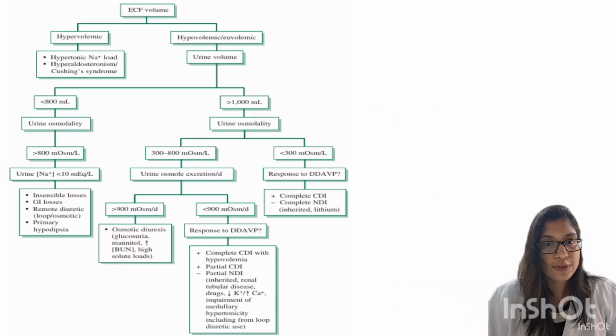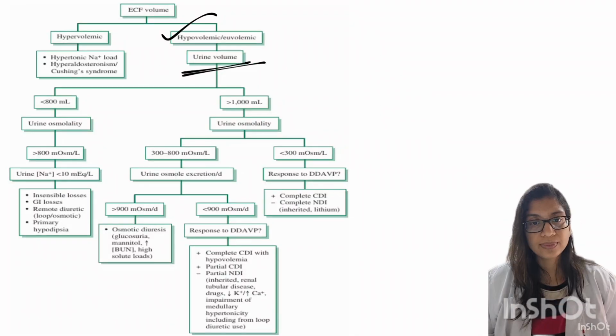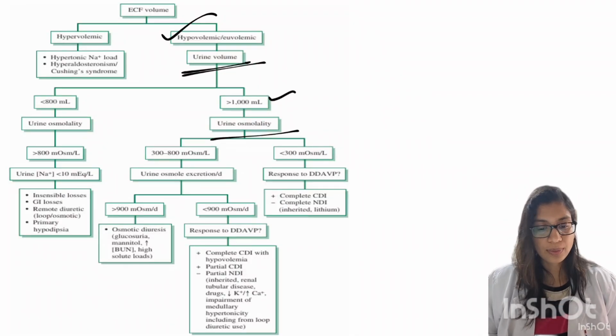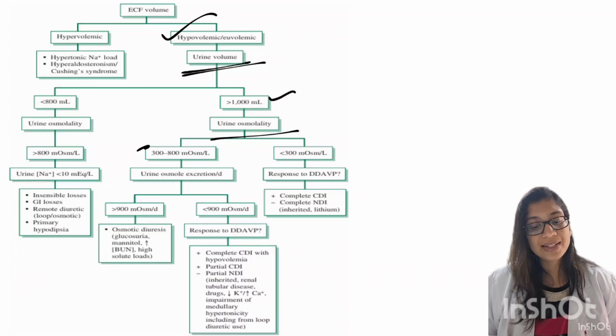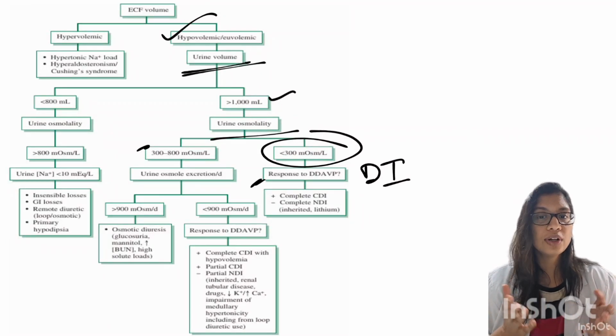Coming to the approach of hypernatremia, first you will look at ECF volume. If it is hypovolemia, which is in most cases, then you next look at urine volume and urine osmolarity. So if urine volume is more than 1000 ml per day, then we will see urine osmolarity. Normal urine osmolarity will be around 300 to 800 milliosmoles. If it is less than 300, meaning low urine osmolarity, then we will also see the response to desmopressin.